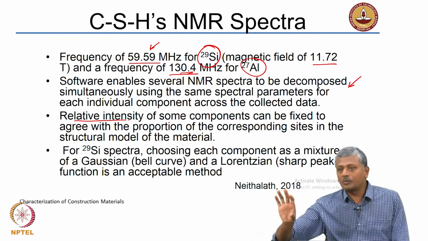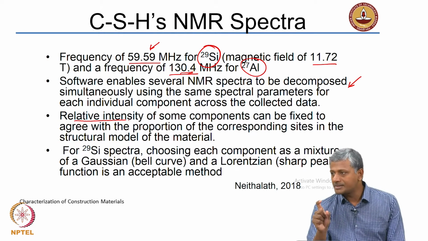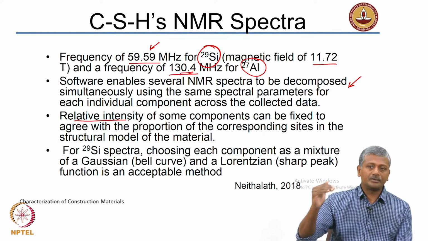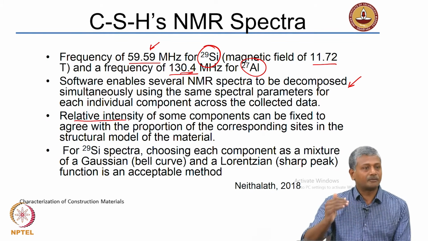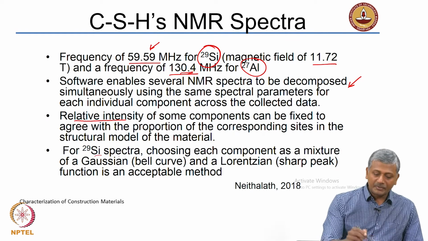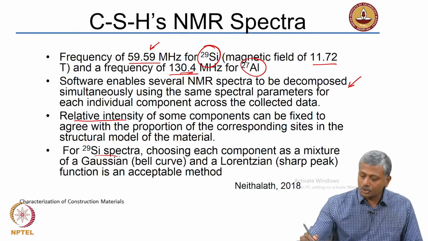So, what we have to come up with first is a structural model of the material that we are trying to analyze, and based on that structural model we fix the maximum limits for certain components or fix maximum relative intensities for the components. For silicon spectra, 29 silicon spectra, what we can do is choose each component.